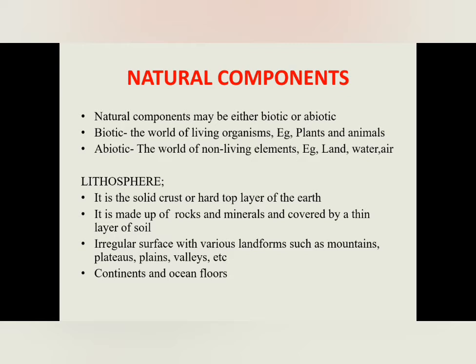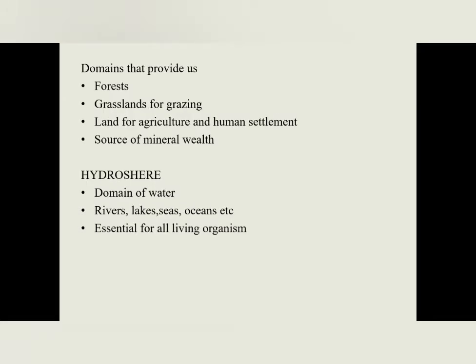This lithosphere consists of various landforms. It may be either mountains or plateaus or plains, valleys, etc. The lithosphere consists of two components, continent and ocean floor. Continent means it is land area, then ocean floor means it is a water body. Then this lithosphere, it is a domain of the earth, and this domain provides us forest. Forest is present in land area, so lithosphere provides us forest, then grasslands for grazing.